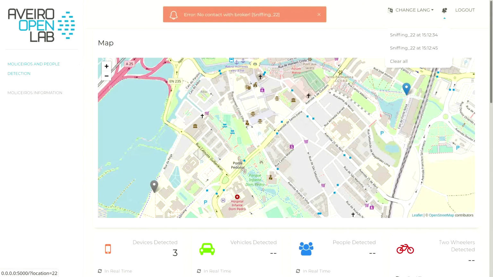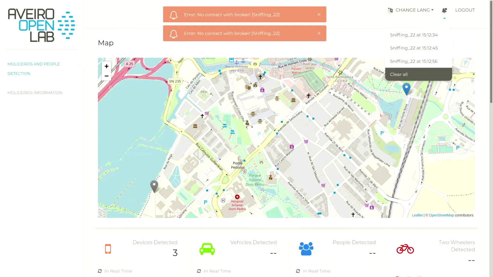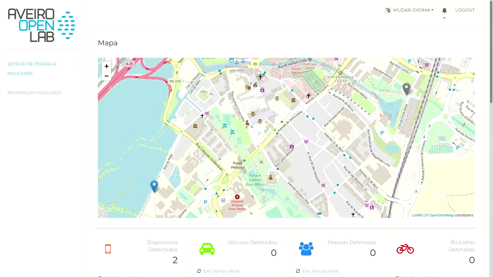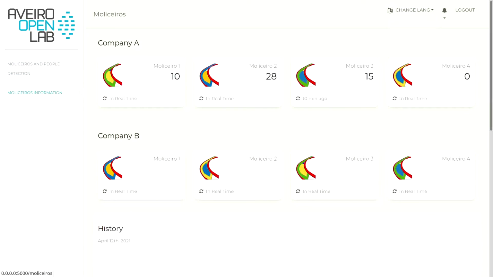All notifications are saved on the bell icon and then the administrator can clear them by clicking on Clear All. The Muliceiros Service Information page is still under development and is unlocked only to administrators. This page is going to display the number of people inside Muliceiros for each company in real time, and will also have charts displaying historical data and statistical data.